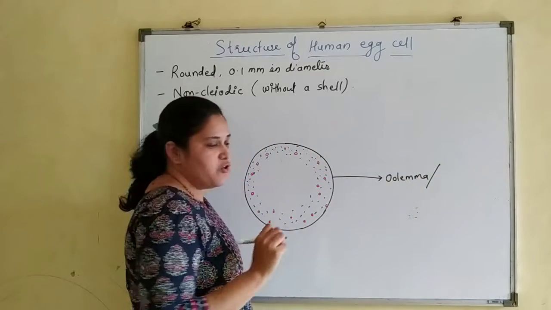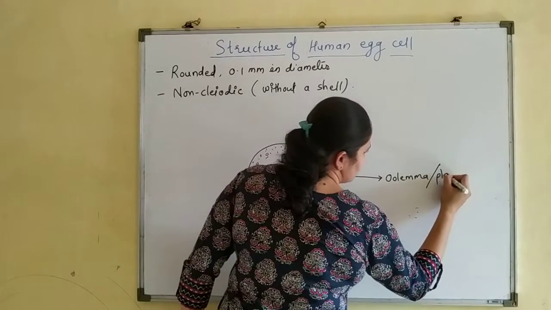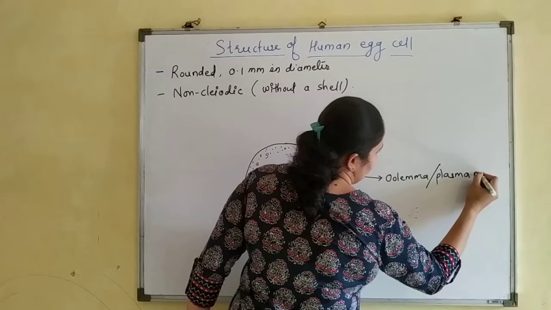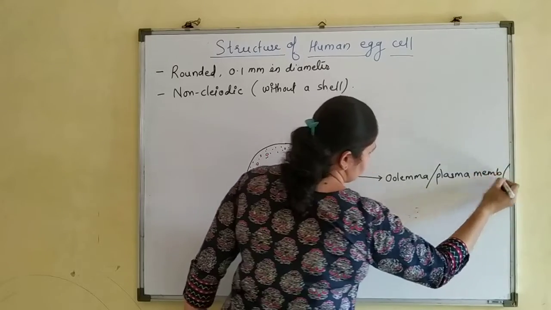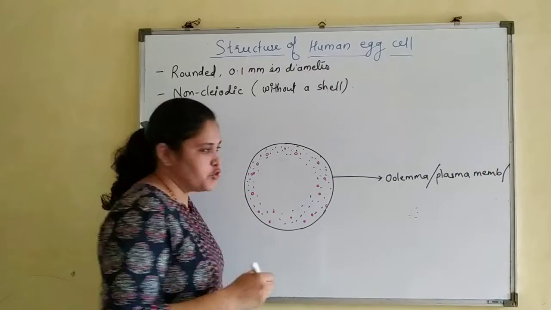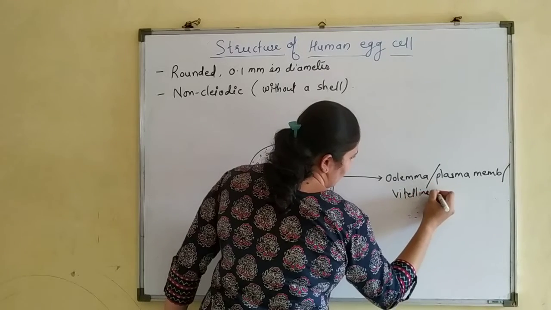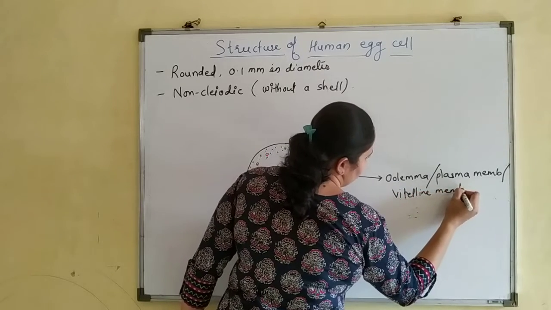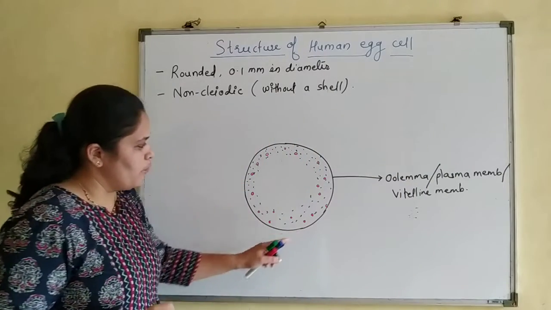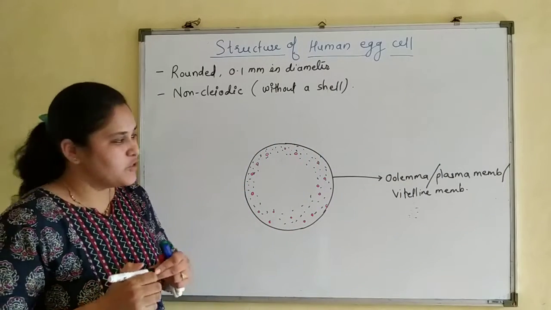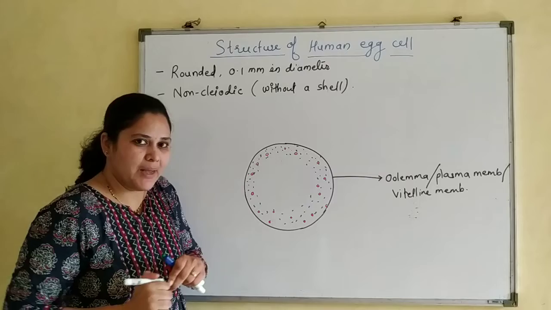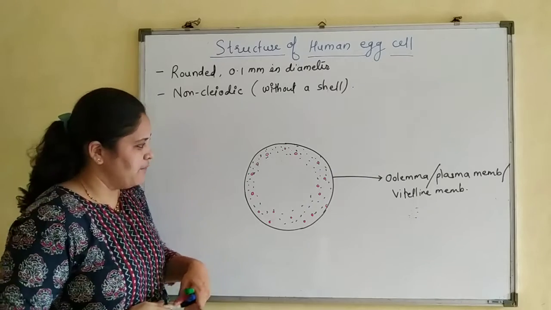We can generally call it the plasma membrane also, or the vitelline membrane. So the membrane of the ovum is known as oolemma, plasma lemma, or vitelline membrane.